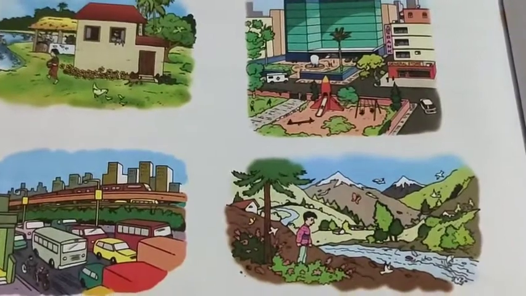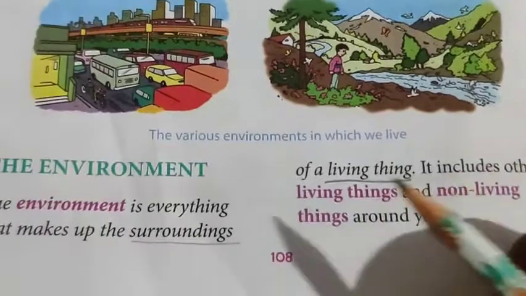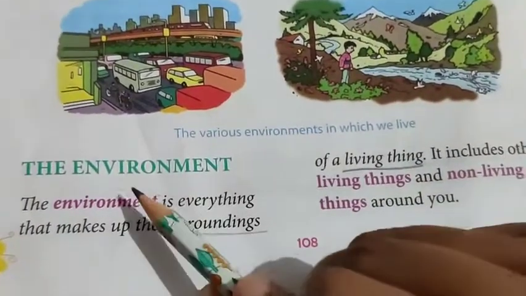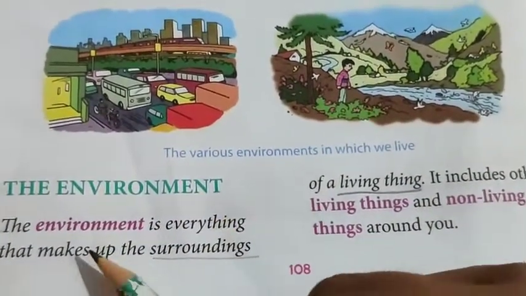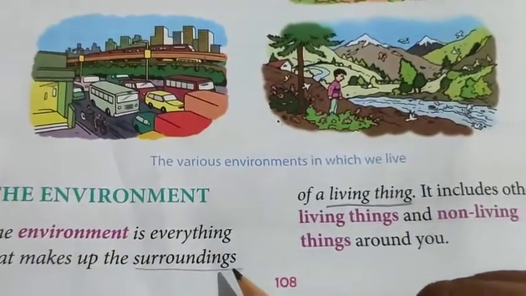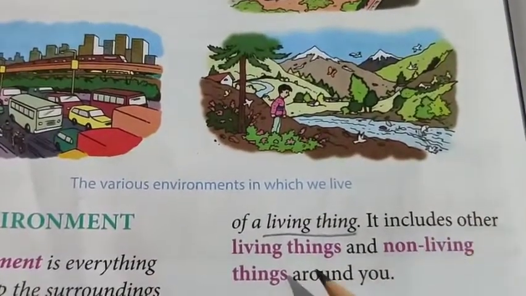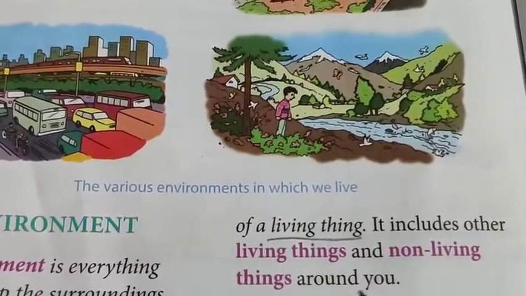So children, yesterday we started the chapter and learned what environment is, right? The environment is everything that makes up the surroundings of a living thing, and it includes other living things and non-living things around you.